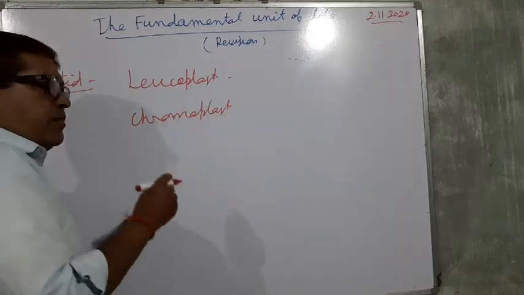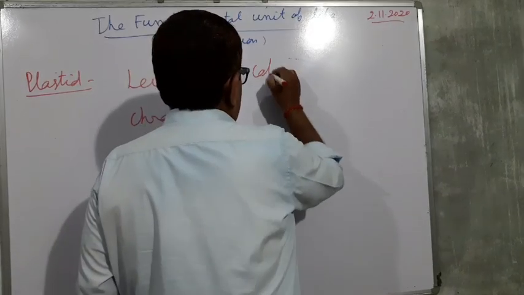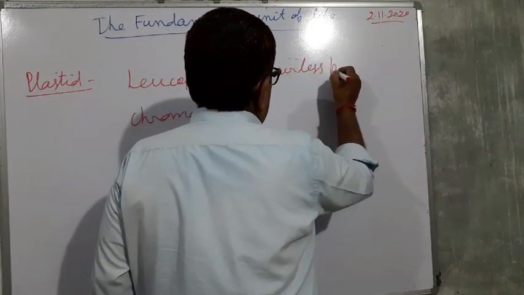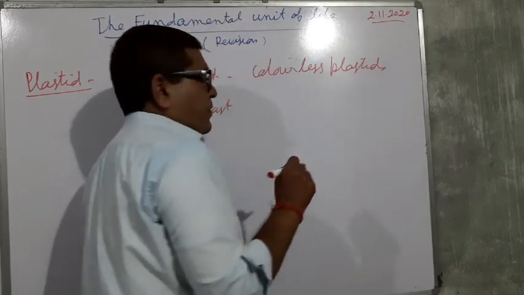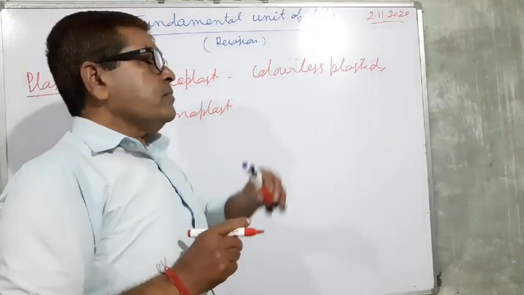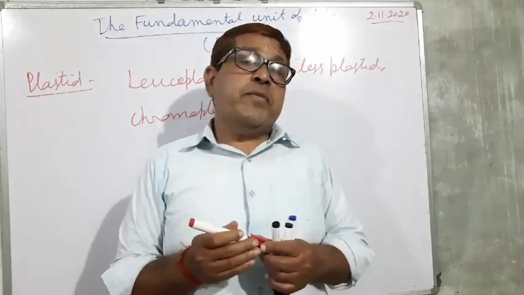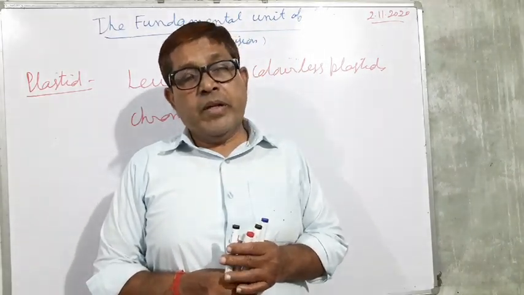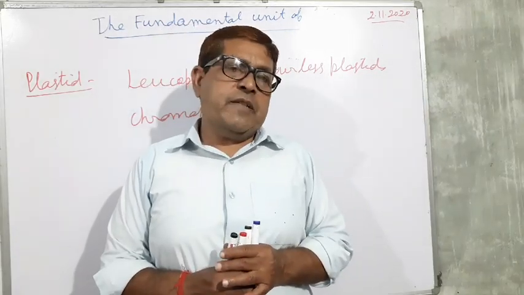Leucoplasts, as we have studied, are the colorless plastids. Their function is to store food materials.